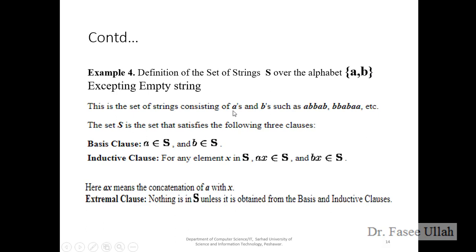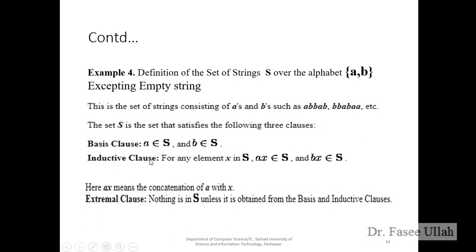This is how we can extend the language, the string alphabet. We can extend it in any form, right? They didn't mention any rule or any condition here. How can we satisfy the three clauses on the string S containing A and B? The first one is the basic one. If we say A belongs to S, then B must also belong to S. This is the very basic principle available from this set.